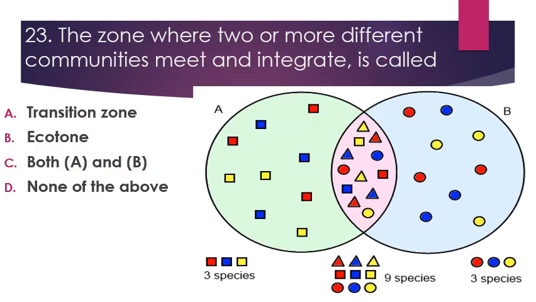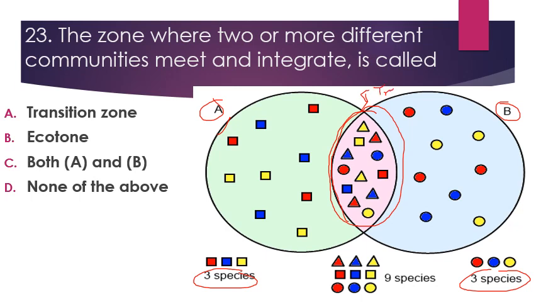For example, we will understand this with the help of this diagram. So this is the community A, second one is community B. So there is a zone of transition or junction जहाँ पे दो communities मिलती है. So here we can see there are 3 species in case of community A and 3 species in community B, while in between these two communities in zone of junction or transition zone or ecotone, the number of species are 9. So this greater diversity in the number of species in this region, ecotone region, is known as edge effect. इसे कहा जाता है edge effect.